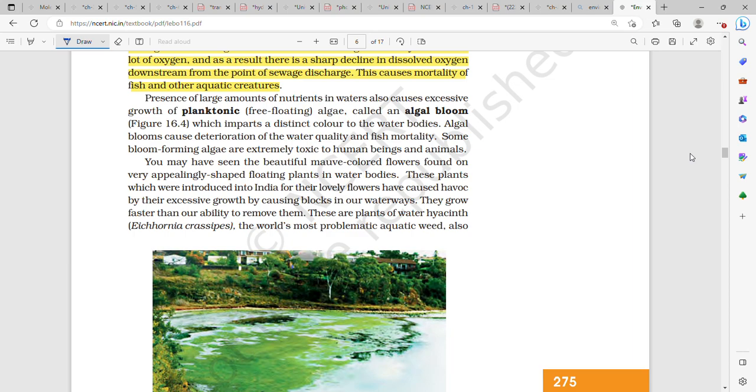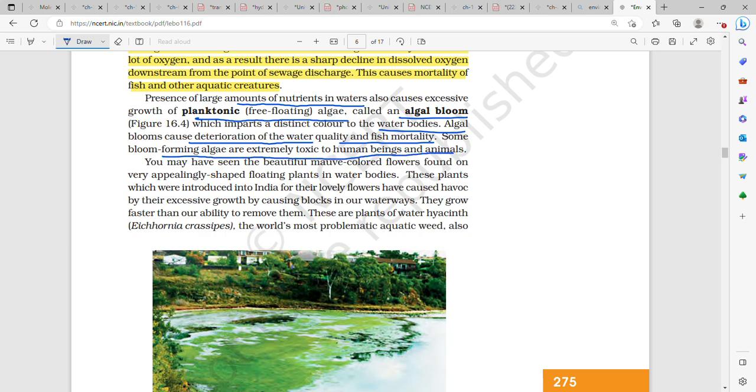This causes mortality of fish and other aquatic creatures. The presence of a large amount of nutrients in water also causes excessive growth of planktonic free-floating algae called algal bloom, which imparts a distinct color to the water bodies. Algal blooms cause deterioration of the water quality and fish mortality. Some bloom-forming algae are extremely toxic to human beings and animals.